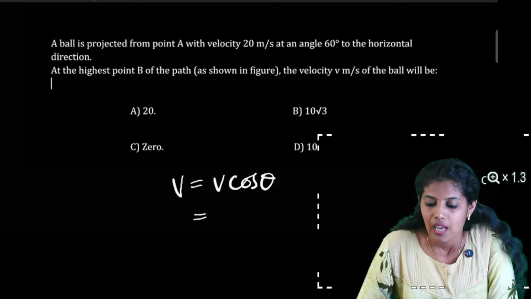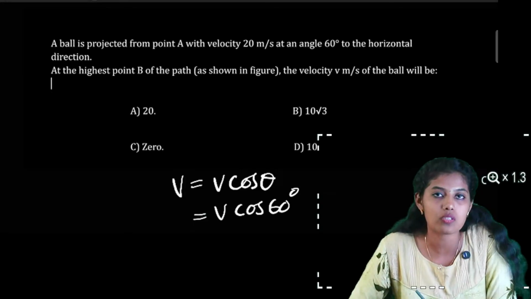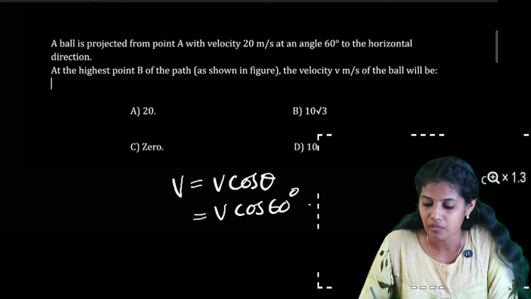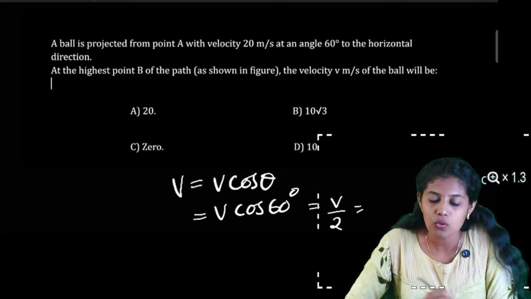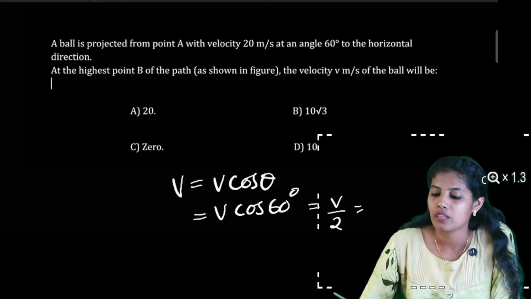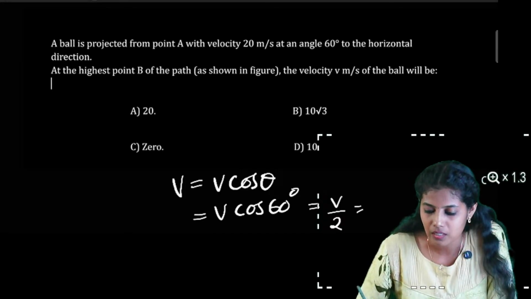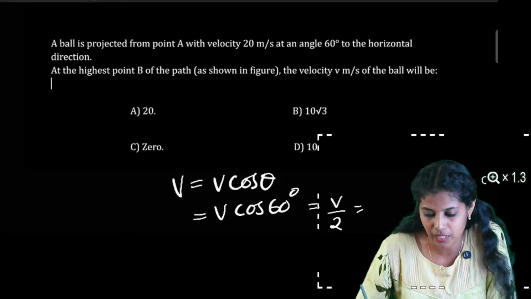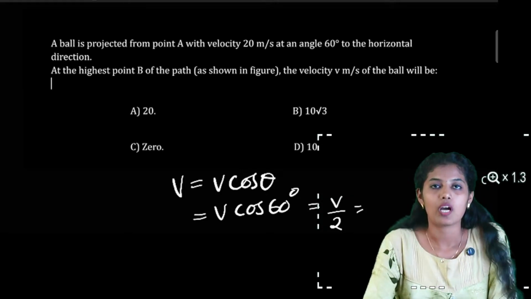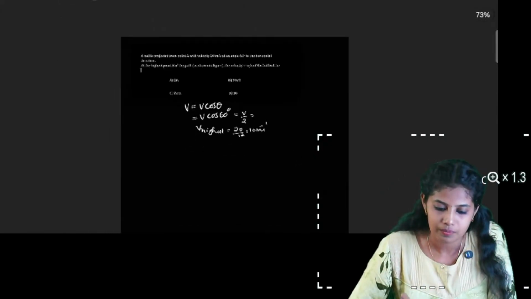So at the highest point, the velocity will be v cos 60 degree. Cos 60 degree, we know, is half, so we can write it as v by 2. The magnitude of the initial velocity is given as 20 meter per second. Therefore, at the highest point, the velocity will be 20 by 2, that is 10 meter per second. I hope it's clear for you. That's all about this question. Let's move to the next one.